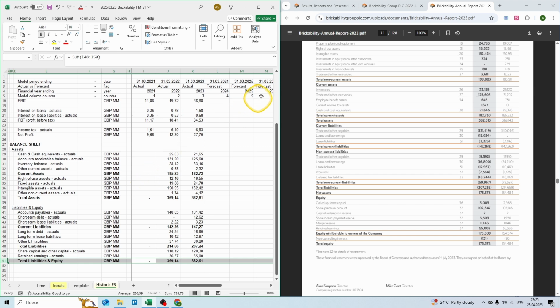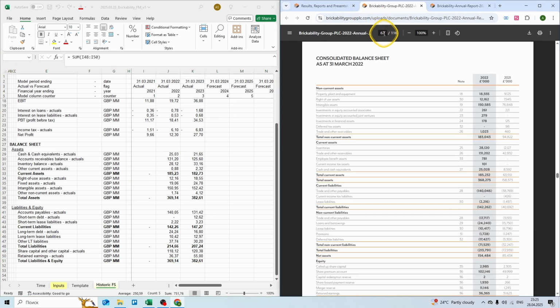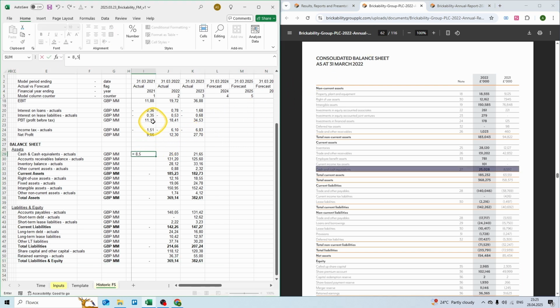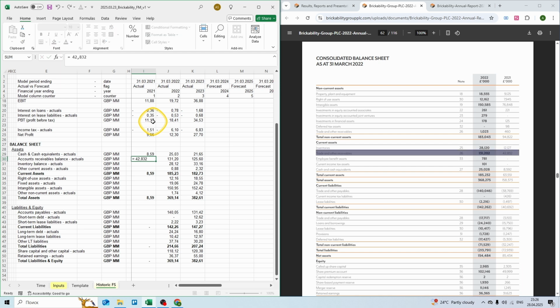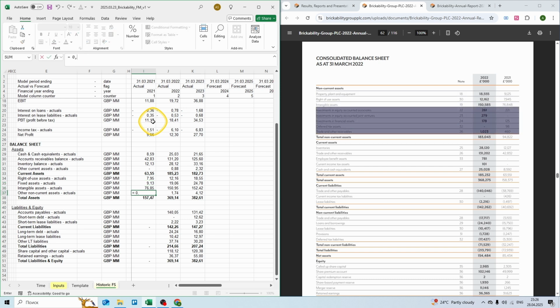Now let's do the same for 2021. Go back to the audit report, page 62, and start with cash and cash equivalents of 8.6 million, then accounts receivable balance of 42 million, inventory balance of 12 million, and we have no other items. Then right of use assets of 7.9 million, fixed assets of 9.1 million, intangible assets of 77 million, and let's combine the remaining items. Let's speed up the process.